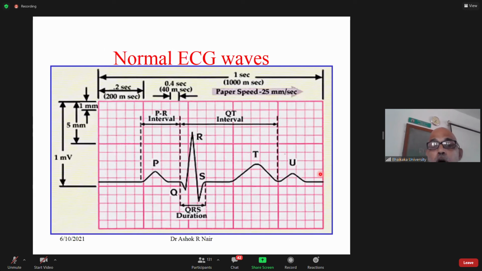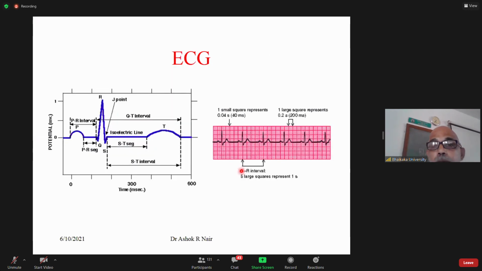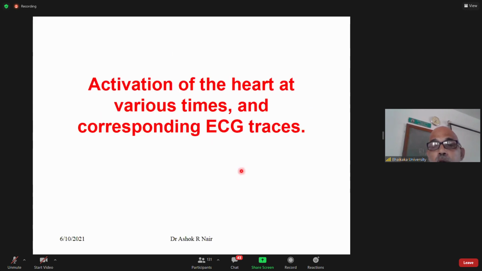This is the normal ECG waves: QRS complex, T wave. They have intervals, PR interval, QT interval. We'll look at each of these next class in detail. I just want to start the activation, so be with me for another 5 minutes, please.